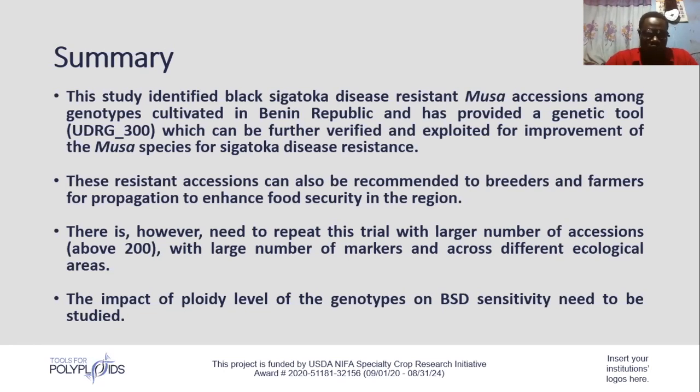Also, we need to understand the impact of bloody level on blood circulatory sensitivity, because in the field it was shown that most of the accessions that showed thicker green coloration of leaf showed reduced disease spread across the leaf. So I hope that with future opportunities, we can do more studies on this to be able to characterize the local accessions based on their bloody group and genomic group as well, and be able to ascertain the impact of bloody level on blood circulatory resistance.